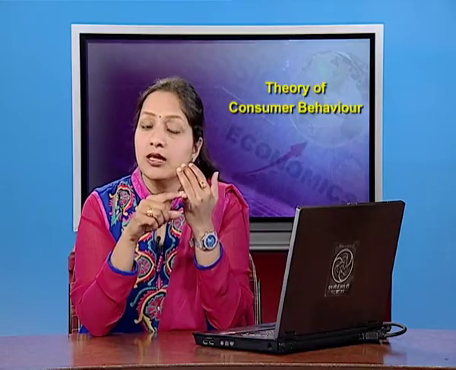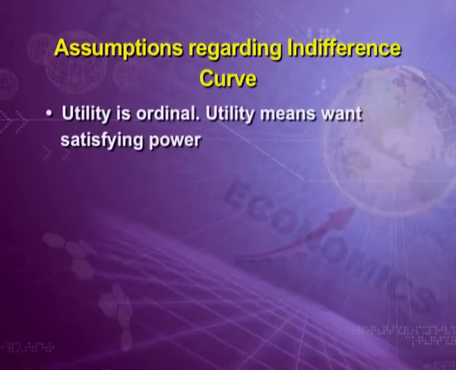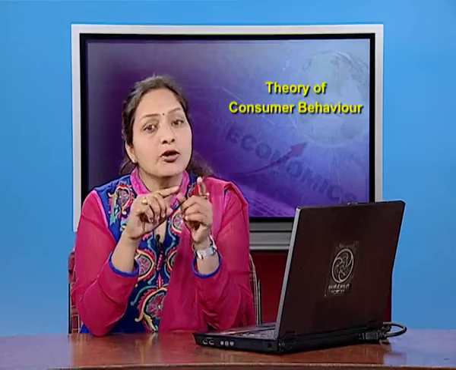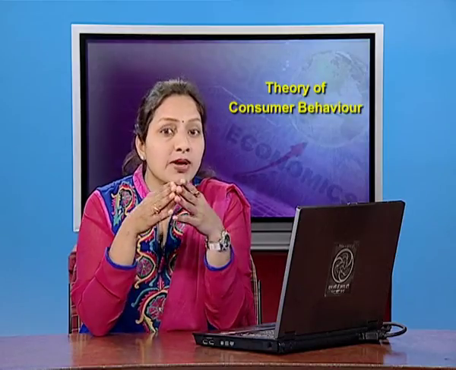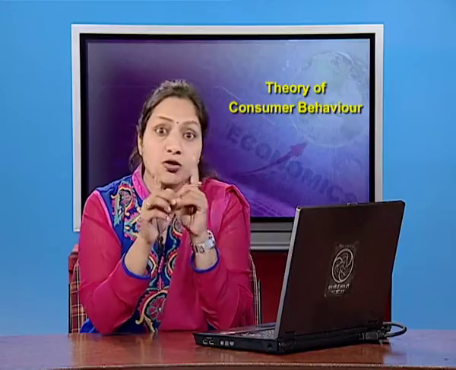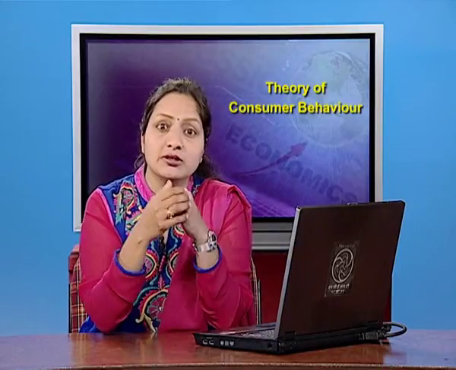Fourth assumption behind drawing indifference curve is that utility is ordinal. Utility means want satisfying power. Professor Alfred Marshall in his utility concept stated that we can measure our satisfaction, which was wrong. Practically, we can never quantify our satisfaction.